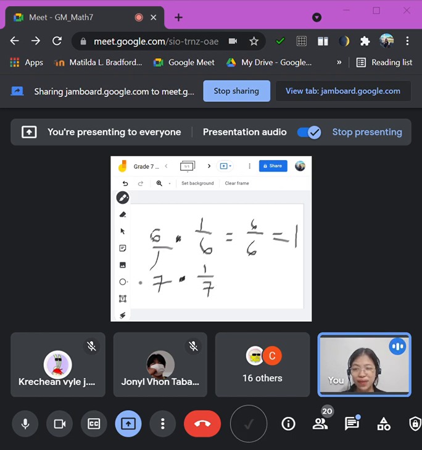The negative 7 is in our addition. We changed the sign there. Here, the reciprocal of 7 is 1 over 7.